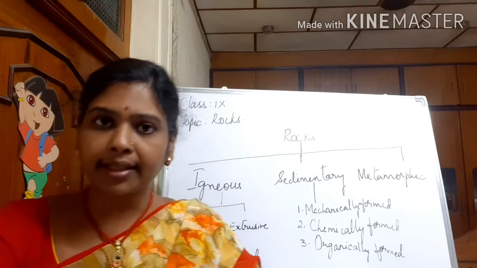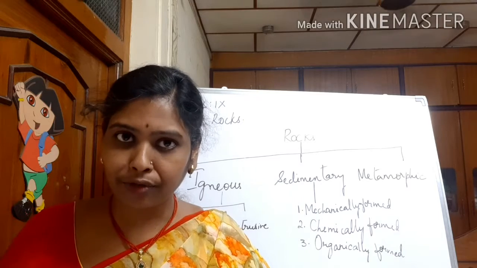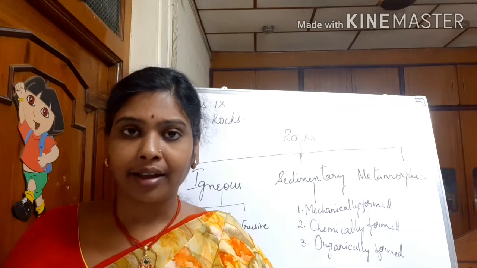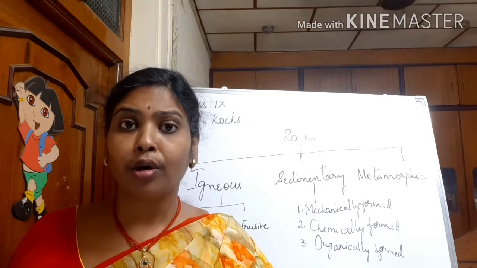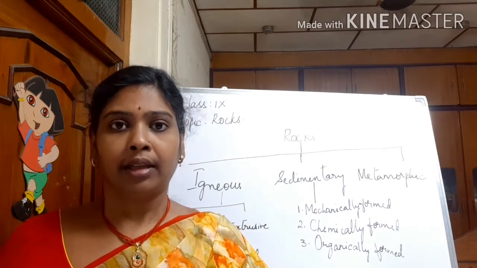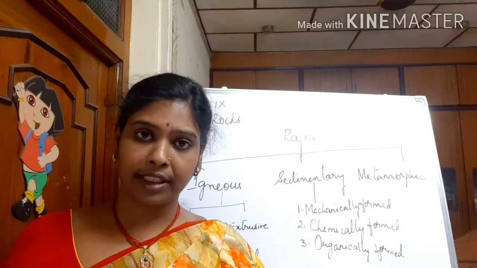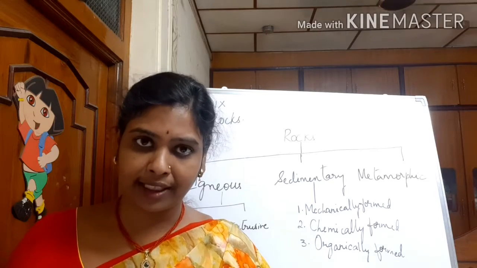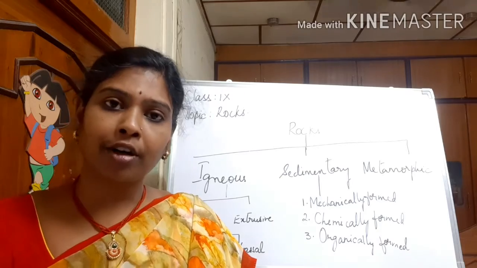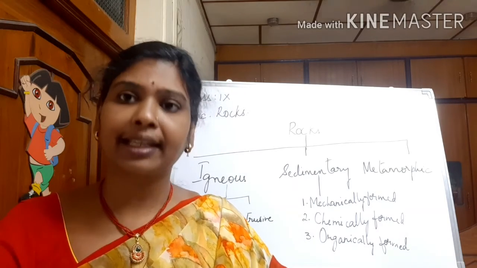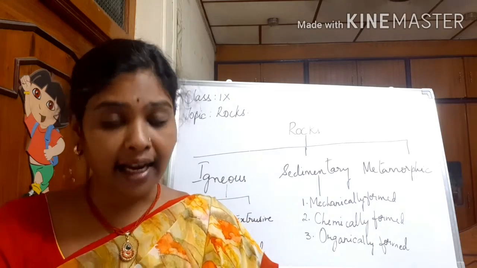Depending upon the causes of metamorphism like volcanic eruptions, endogenetic forces, etc., the metamorphism is divided into 4 types: thermal metamorphism, contact metamorphism, dynamic metamorphism, and regional metamorphism. When there is high temperature, this thermal metamorphism takes place. Example is graphite. When there is very high pressure, then it is dynamic metamorphism.